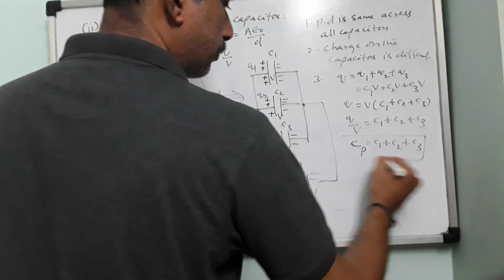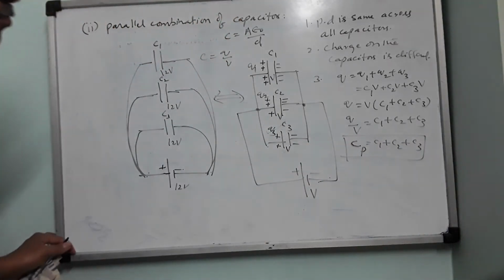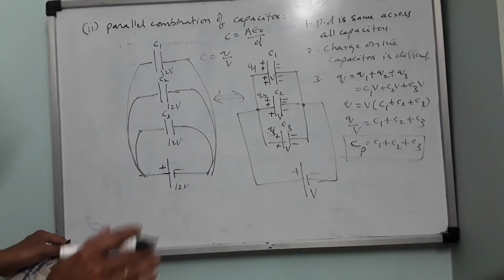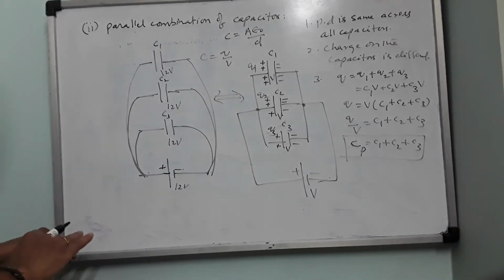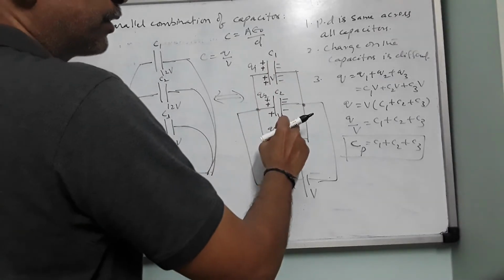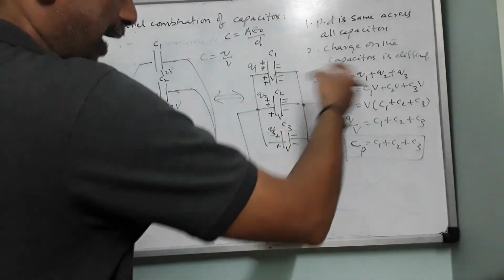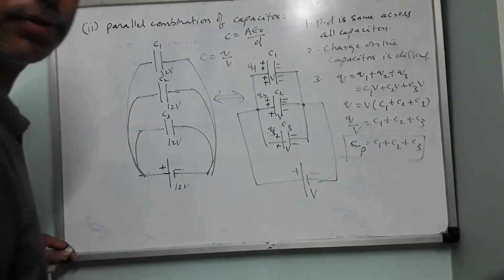This is your derivation. Clear? Very easy. In series, charge will remain the same, potential is different. Add the potentials, you will get the derivation. In parallel, potential difference is the same, but charge is different. Add the charges, you will get the derivation.